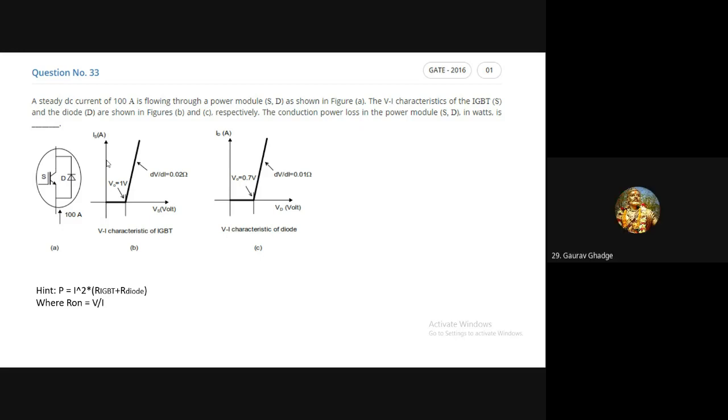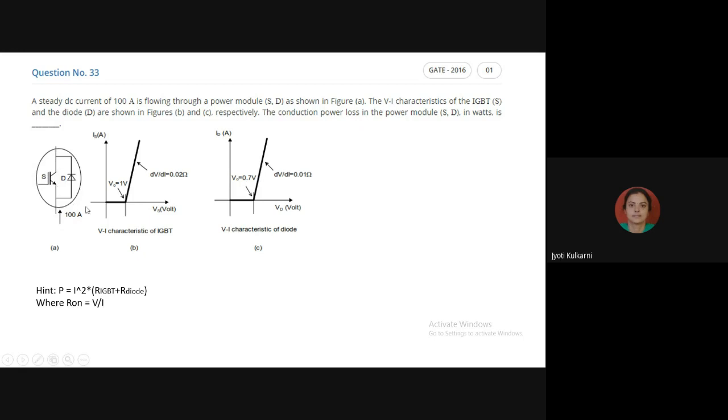Is it coming from upward to downward? Yes, very good. It is coming from upward to downward. So S is able to carry the current from upward to downward.